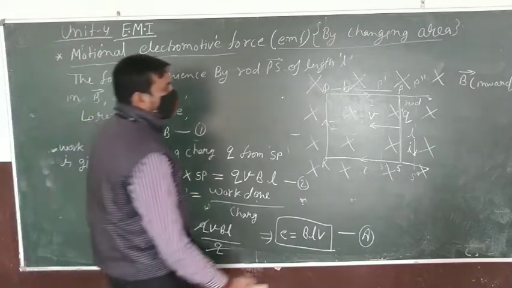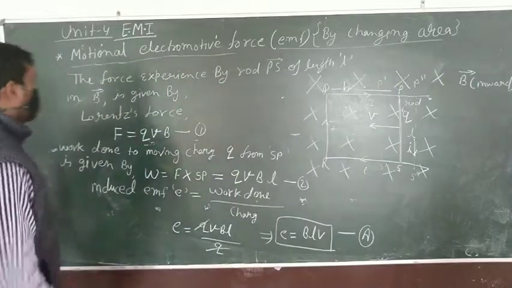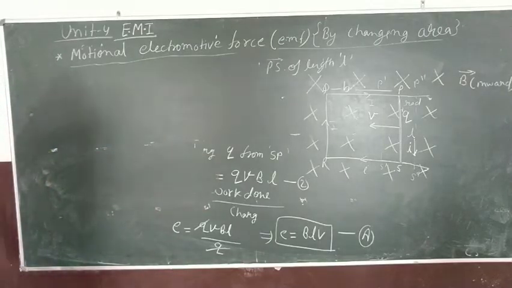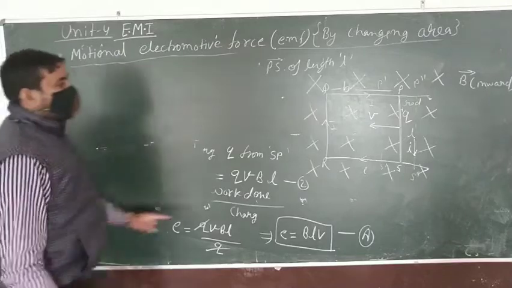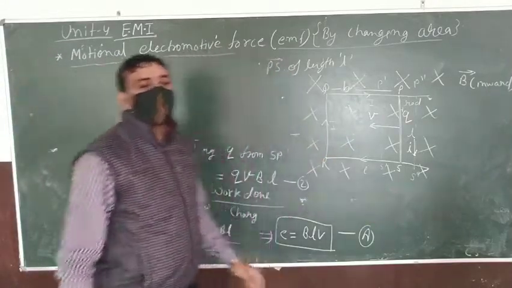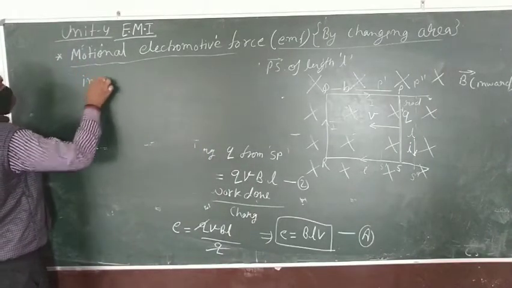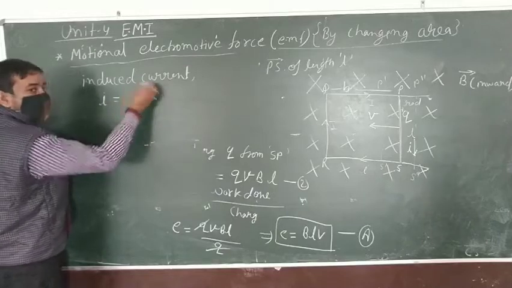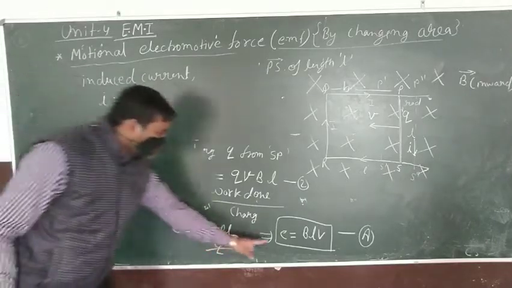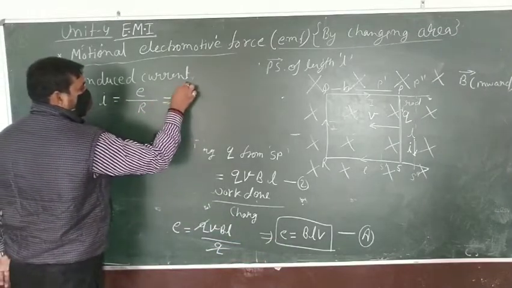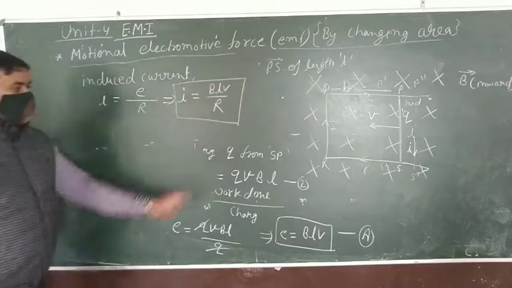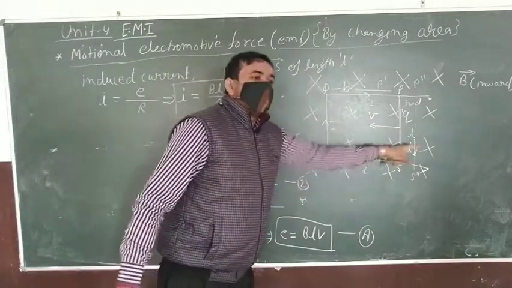Next line. If the resistance of the loop PQRS is capital R, therefore the induced current I is equal to electromotive force upon R, and we have the value of E, therefore induced current is equal to BLV upon R. This is the current moving in the loop due to the change in area.